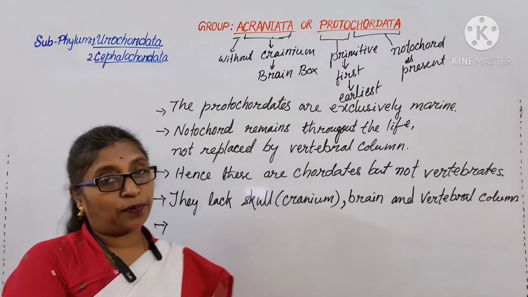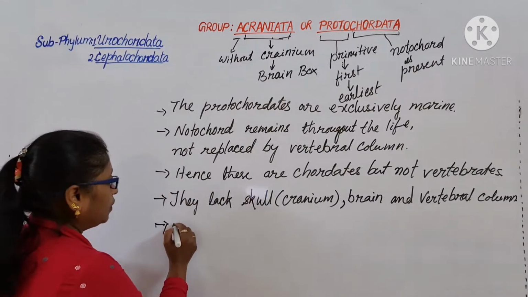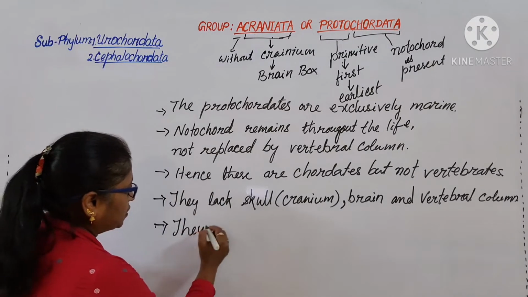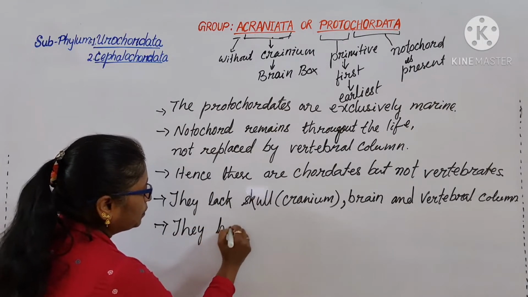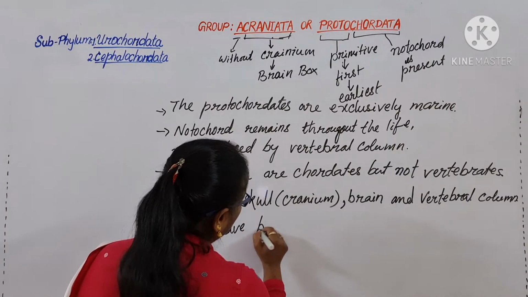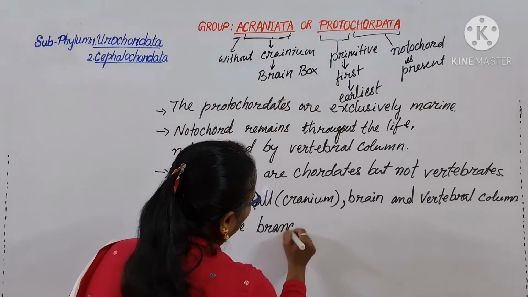They have pharyngeal gill slits or branchial clefts, all the protochordates. Branchial means gill.